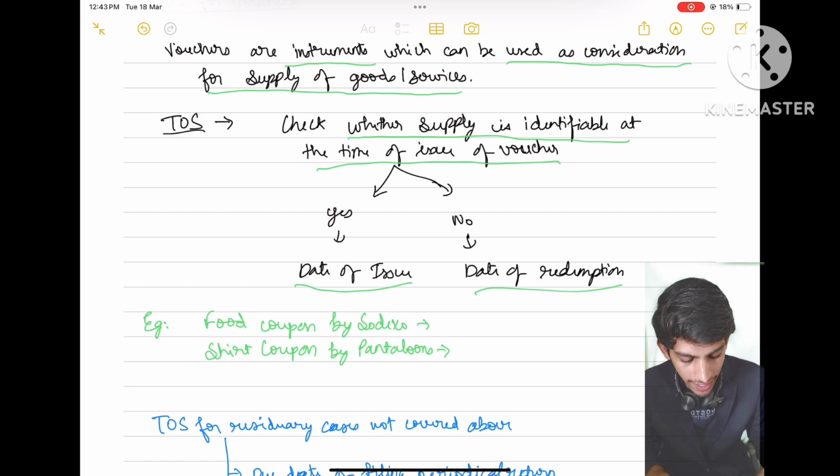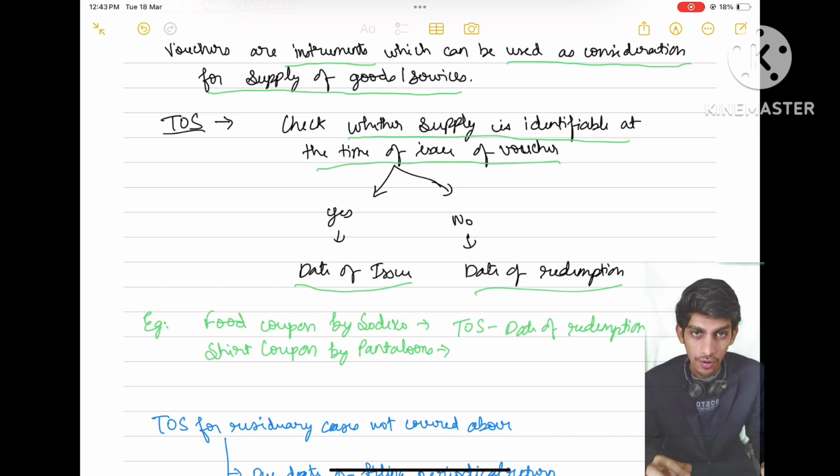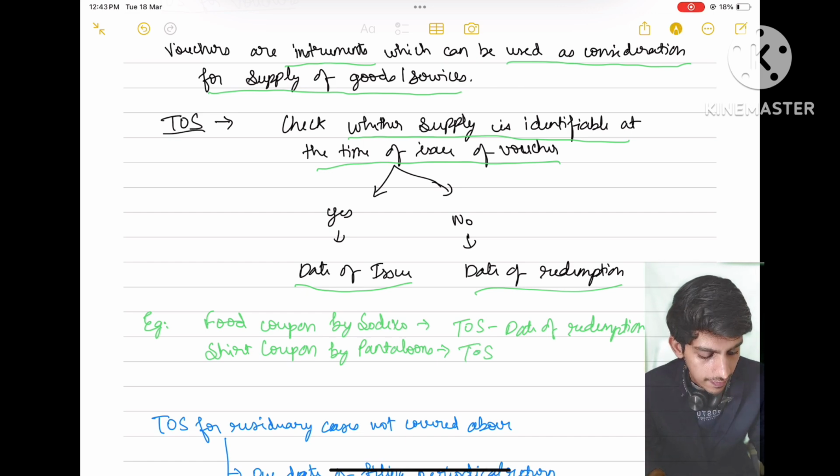So time of supply in this case will be the date of redemption, that is the date on which I am using that Sodexo coupon. And in case of a shirt coupon by Pantaloons, because the supplier also knows that this coupon will be used for purchase of shirts only, in this case time of supply will be the date of issue.